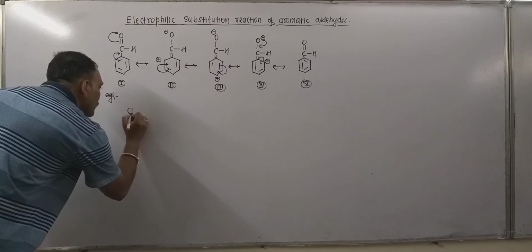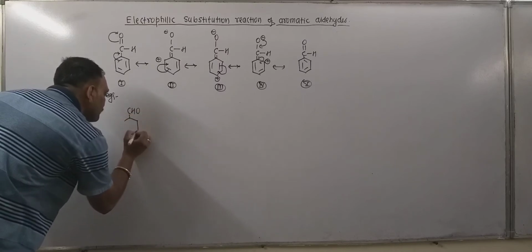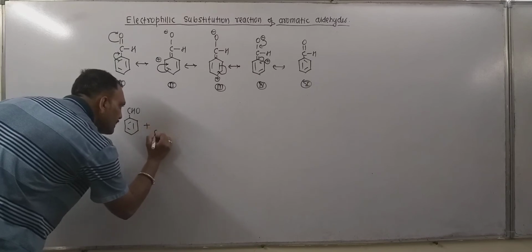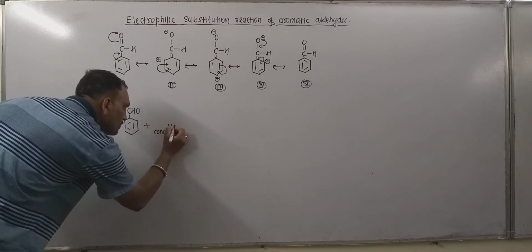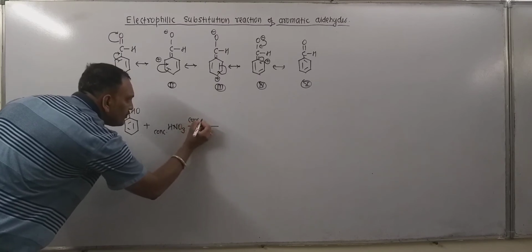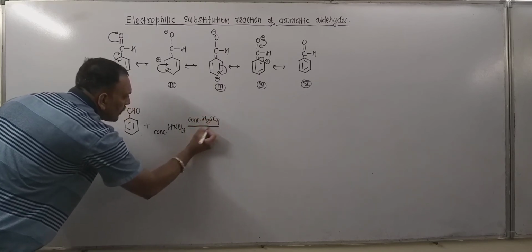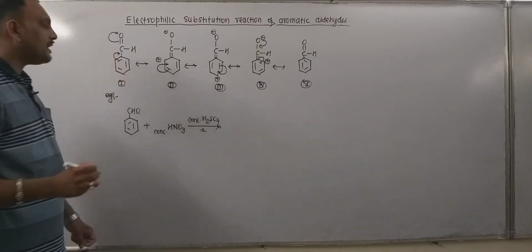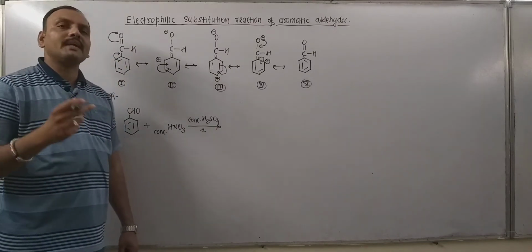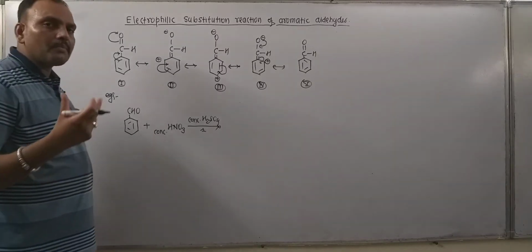So if benzaldehyde is heated with nitrating mixture, that is a mixture of concentrated HNO3 and concentrated H2SO4. Remember, plain nitric acid is not a good nitrating agent. Thus we often use nitrating mixture for nitration purposes.